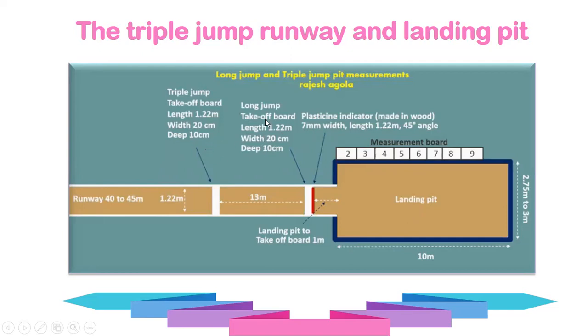Right? Here you can see the difference. They are showing here for long jump board, here it's starting. Here triple jump takeoff board, it's starting from here. So these are the differences they are having.